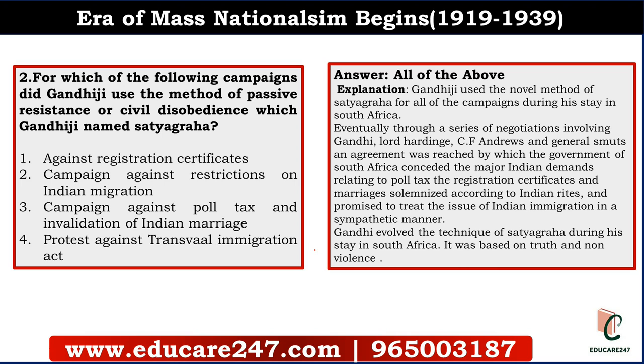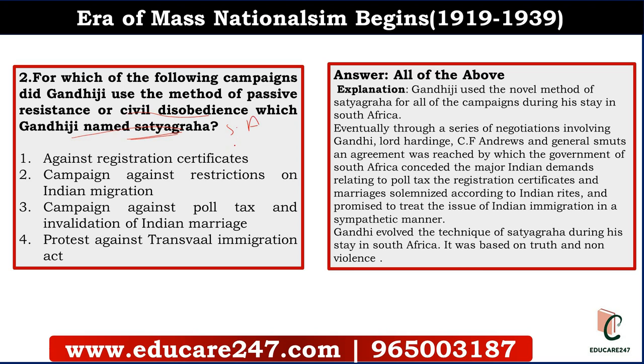Next question. For which of the following campaigns did Gandhiji use the method of passive resistance or civil disobedience, which he named Satyagraha? As you know, the novel method of Satyagraha was first used by Gandhiji in South Africa.